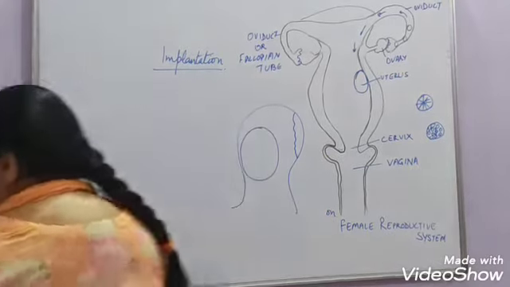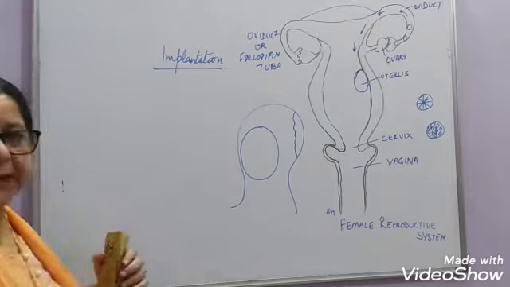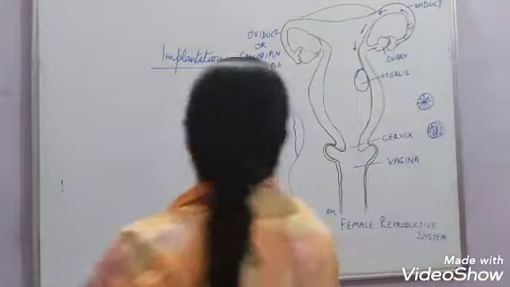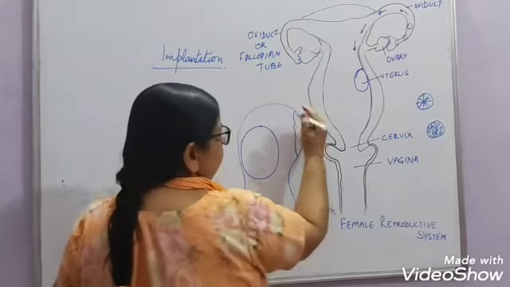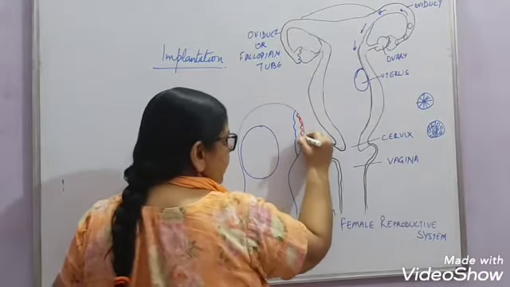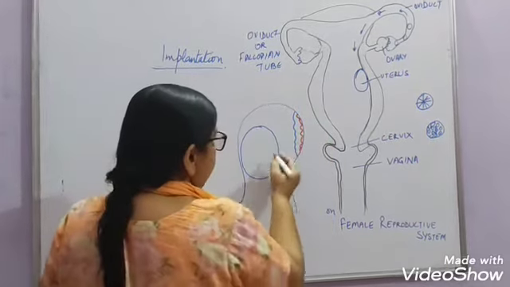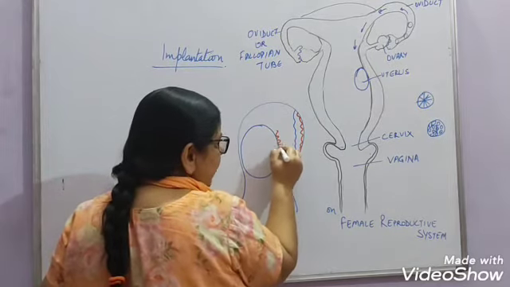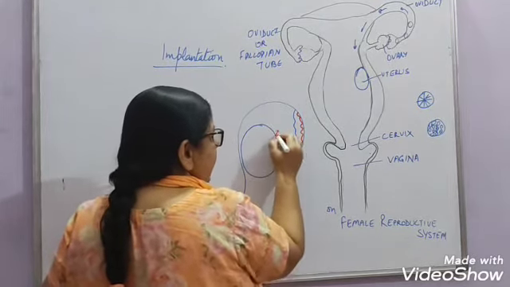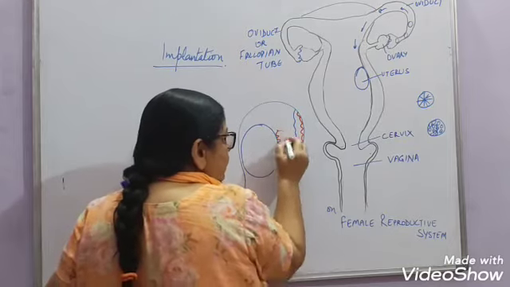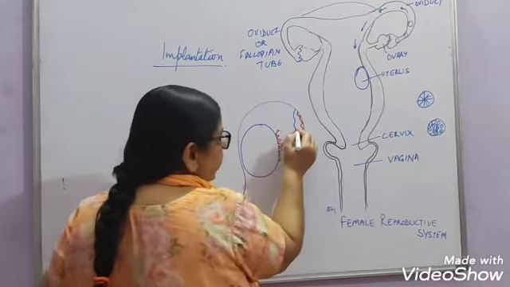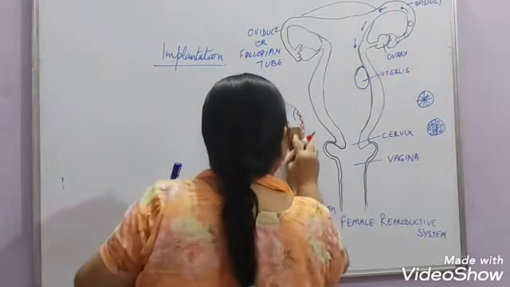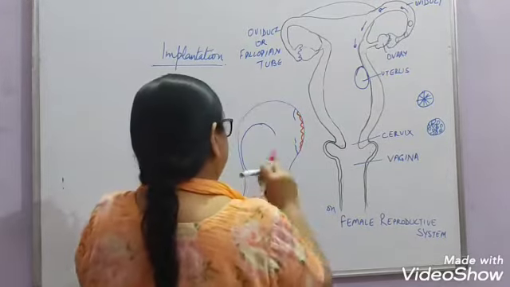This disc-shaped tissue has some blood spaces on the mother's side. Here there will be some blood spaces, and there are some villi, finger-like projections. And from here, how are these connected? A cord-like structure is formed. Let me make it more clearly here.